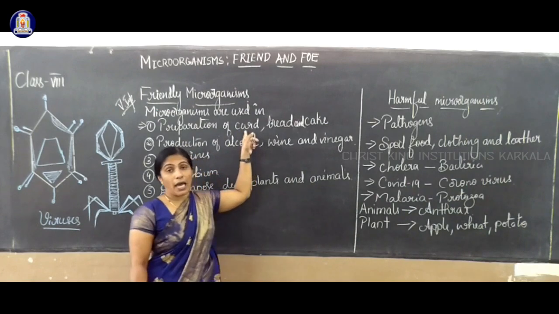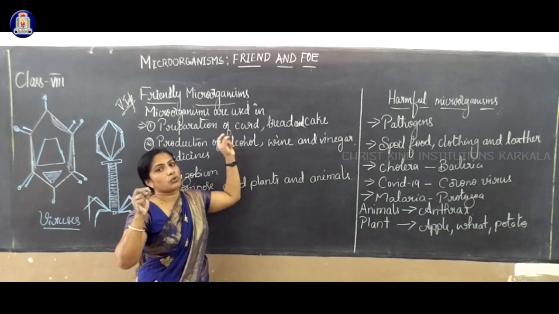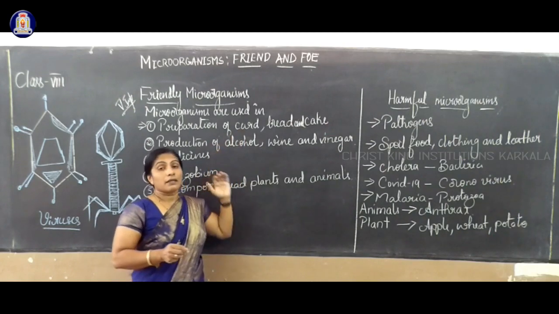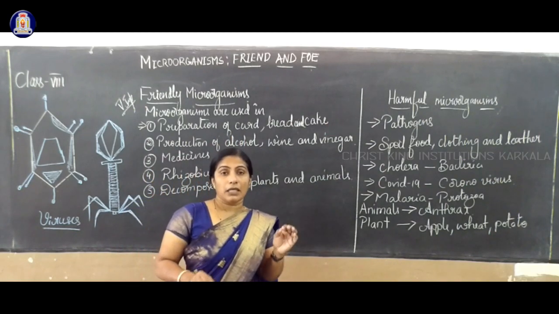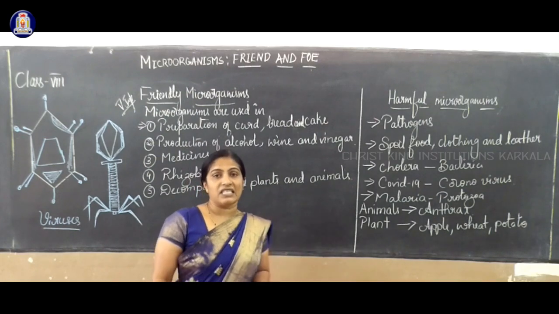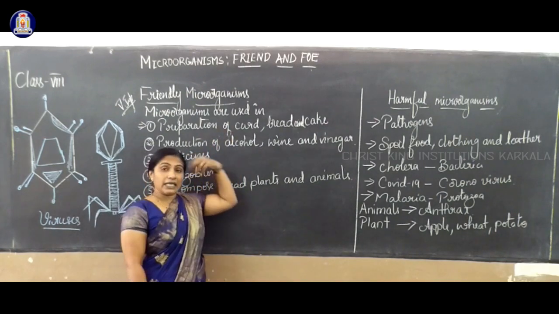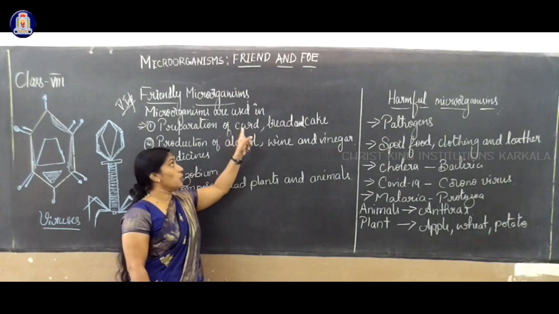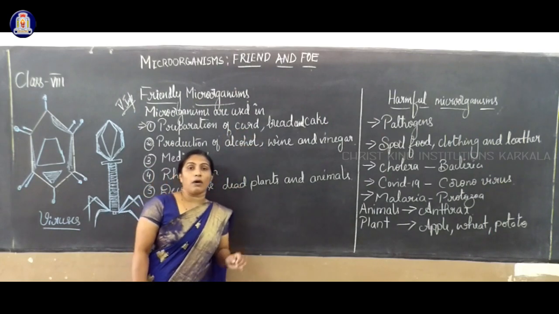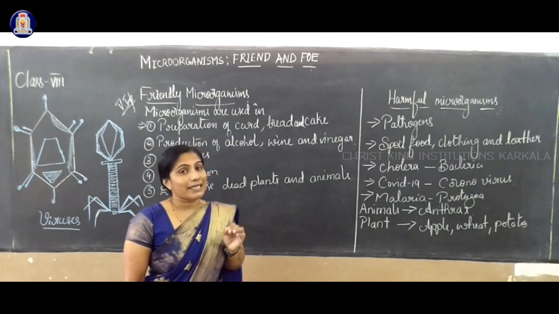If you add a little curd, the entire milk will change into curd in semi-solid form. That is nothing but a bacteria called lactobacillus. It is very essential, and it acts like an antibiotic also. So the preparation of curd requires a bacteria called lactobacillus.